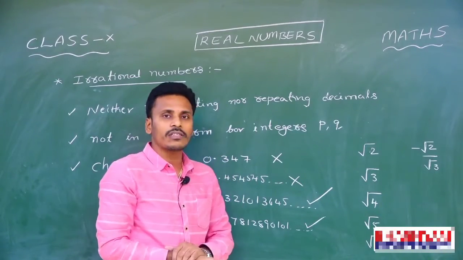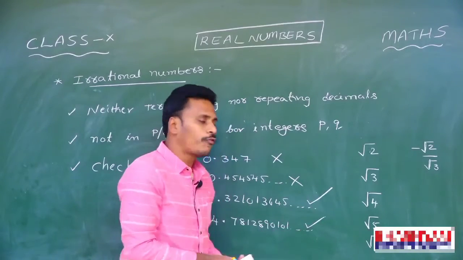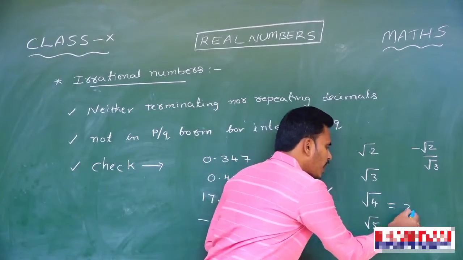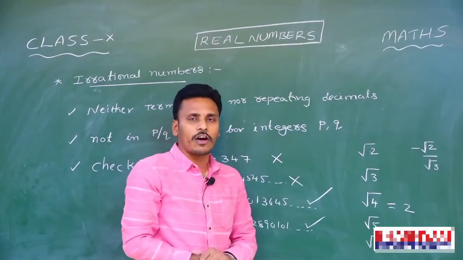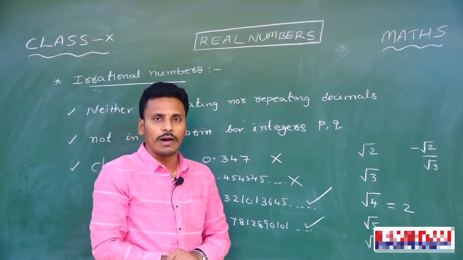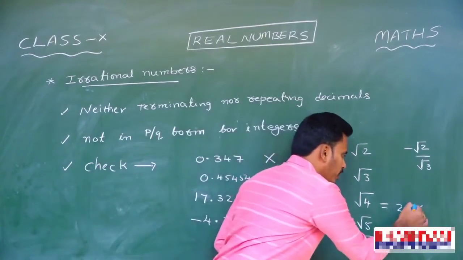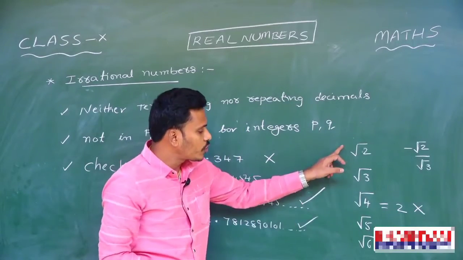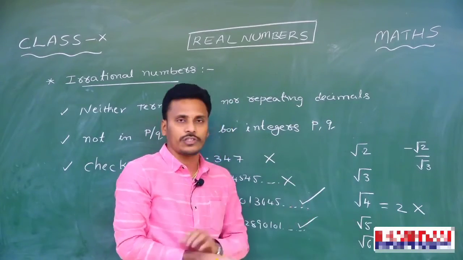Among these numbers, it is very clear that the square root of 4 is equal to 2. And this 2 is clearly in rational form, like 2 by 1. So this is not irrational. And now we need to think about root 2, root 3, root 5 and root 6.